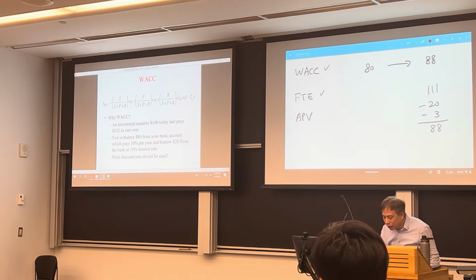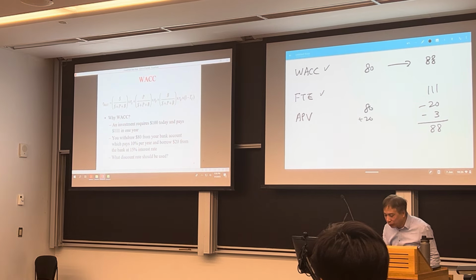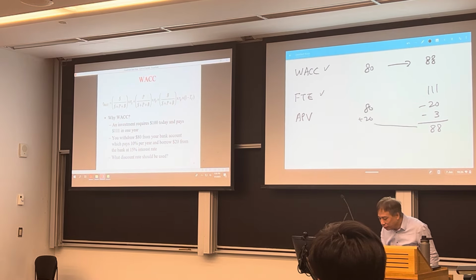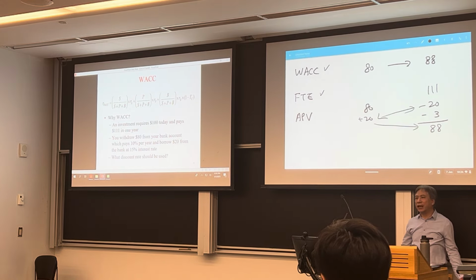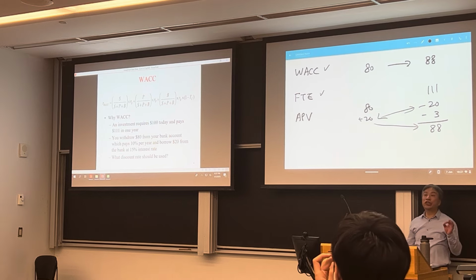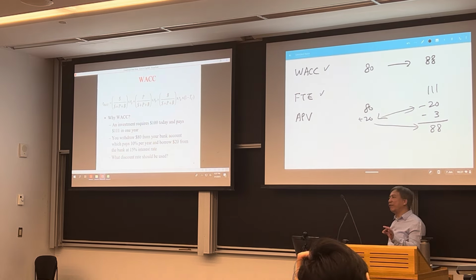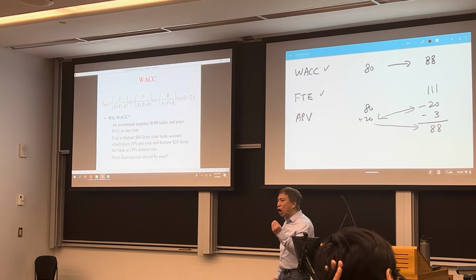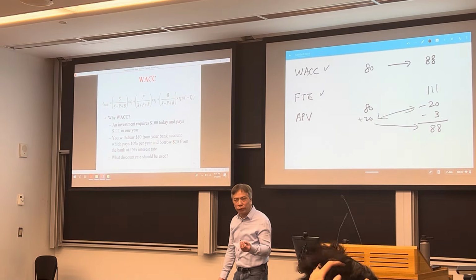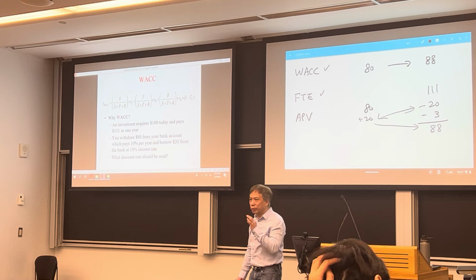So that means today you have 80 and you borrow 20 from the bank, and after you pay off this $20, eventually you get the same amount, 88. So that means this project should have the NPV of 0. Agree? Right? Because this project does not create any value for you. So the NPV of this project should be 0.